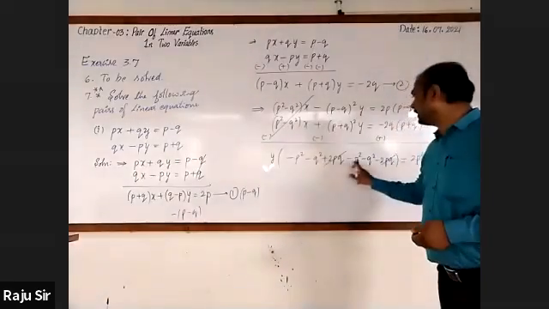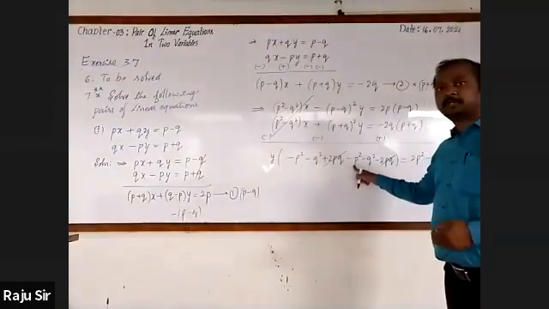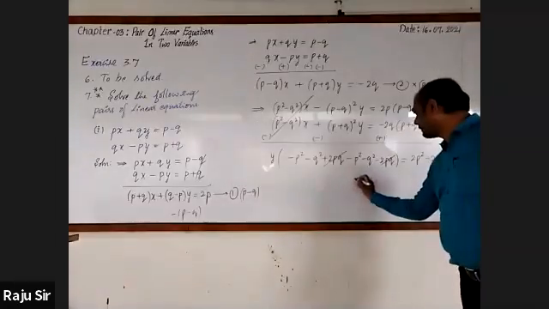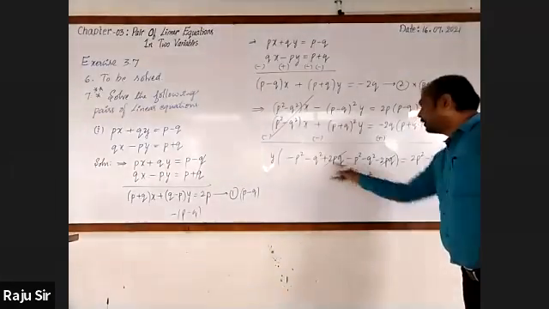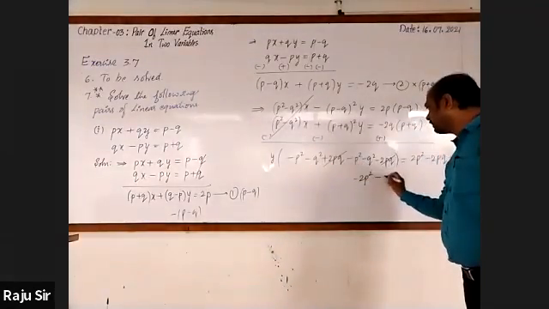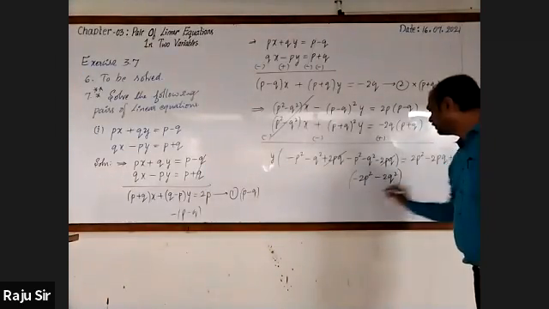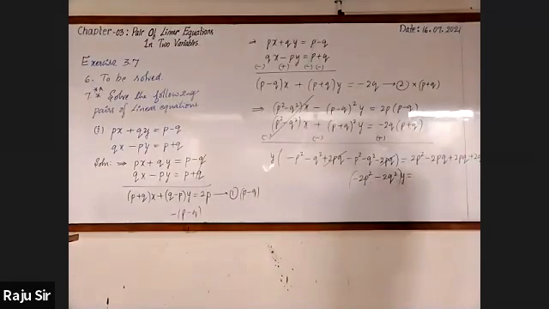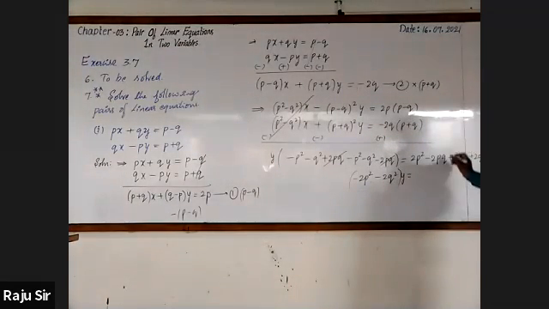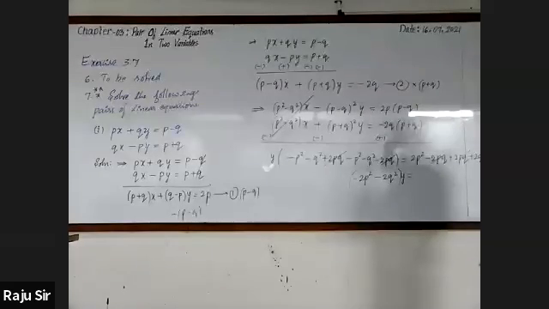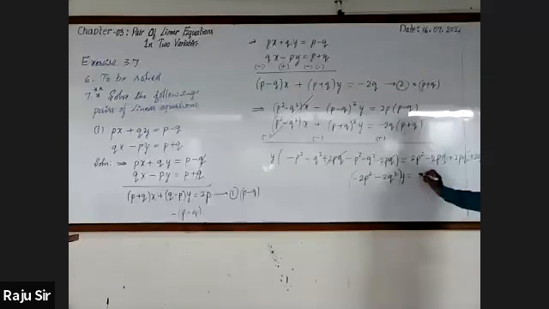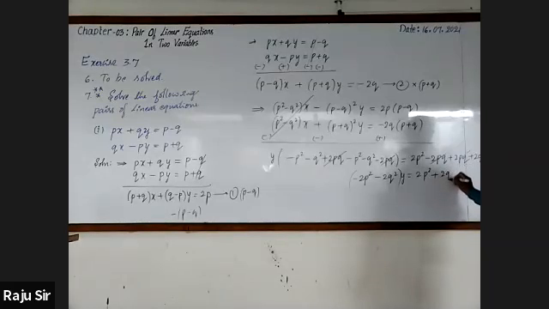Minus P square minus 2P square minus Q square minus 2Q square into Y. It is equal to, here also minus 2PQ plus 2PQ get cancelled. Remaining 2P square plus 2Q square.